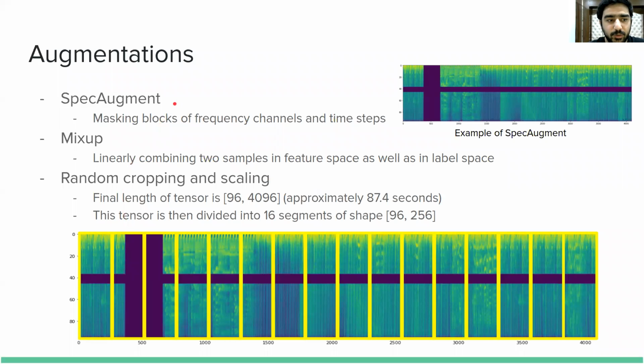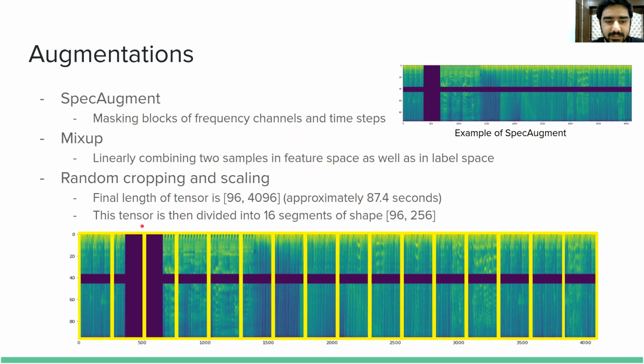We also use several augmentations such as SpecAugment, which randomly masks out blocks of frequency channels as well as time steps. We also use mixup, which is linearly combining two random samples in feature space as well as in label space. Finally, we apply random cropping and scaling to bring the final shape of the tensor to 96 cross 4096, which corresponds to approximately 87.4 seconds of audio.